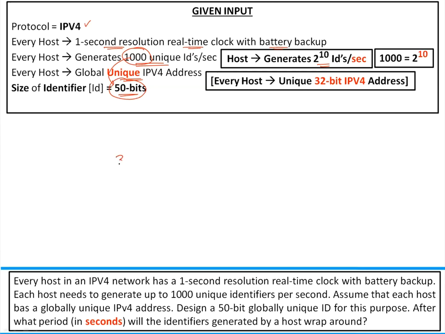If the size of IP is 32 bits, how many IPs are available? 2 power 32 IP addresses are available. If the size of ID is 50 bits, total IDs available will be 2 power 50 IDs, guys. 2 power 50 IDs.